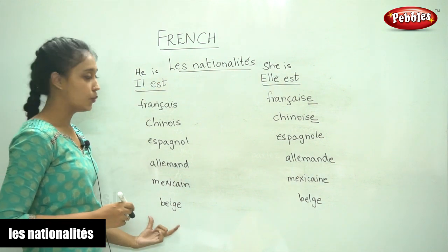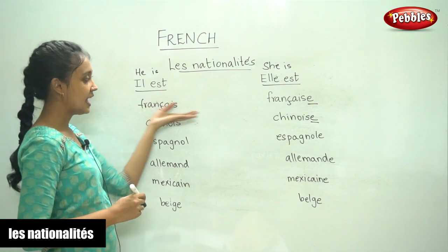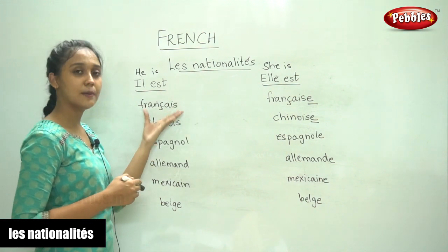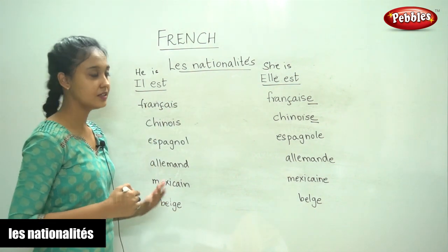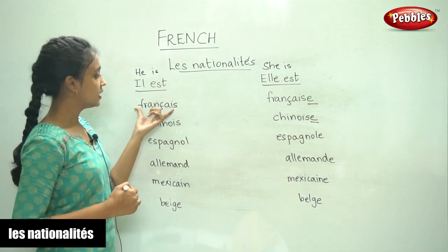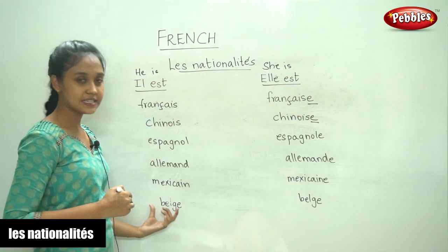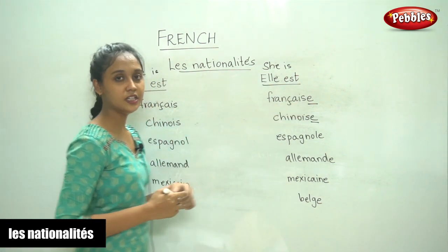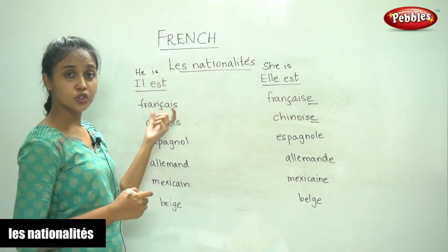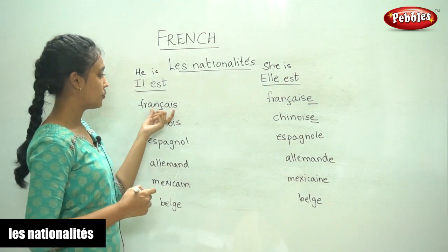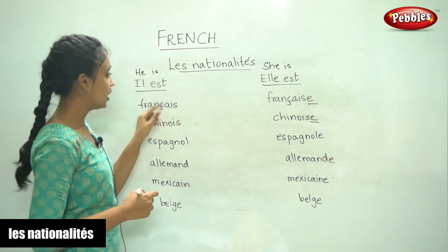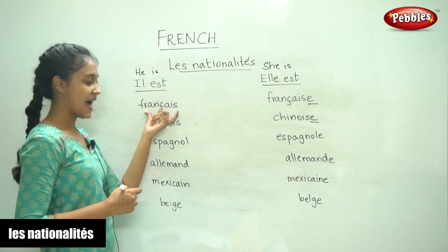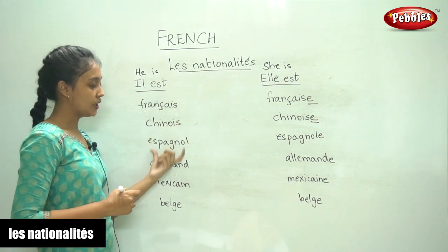So now we know the masculine and feminine forms of some nationalities. So there are many more which we will be learning subsequently, but these are just 6 nationalities, the masculine and the feminine form. So now to form a sentence which says your nationality, you need the subject, the verb and the nationality. We know this.